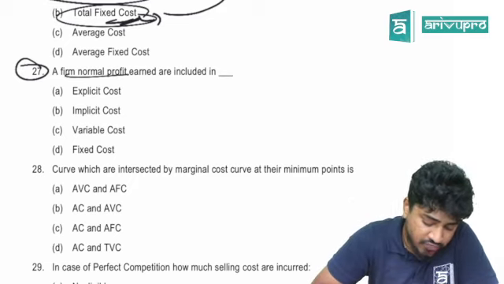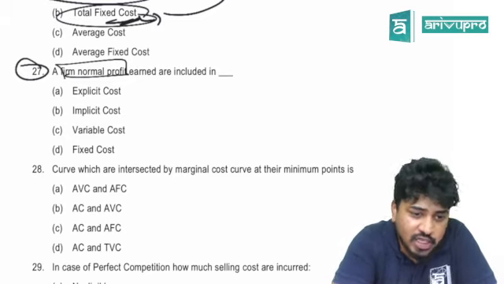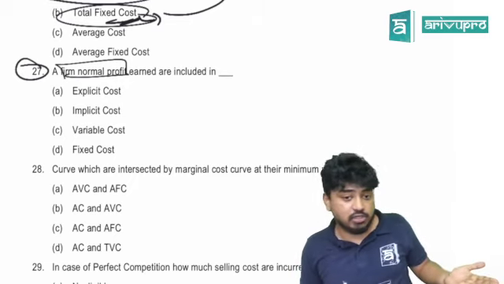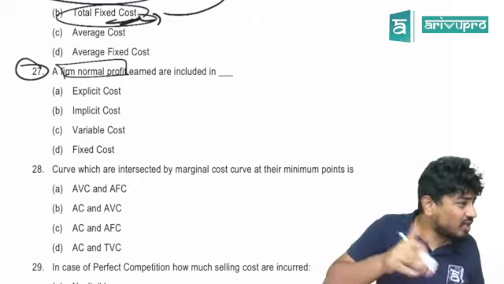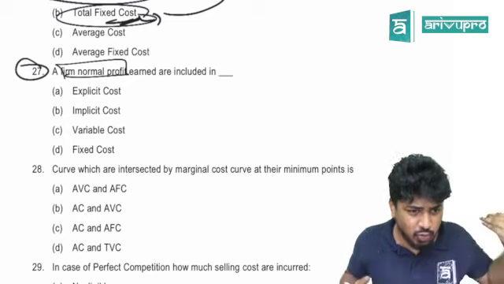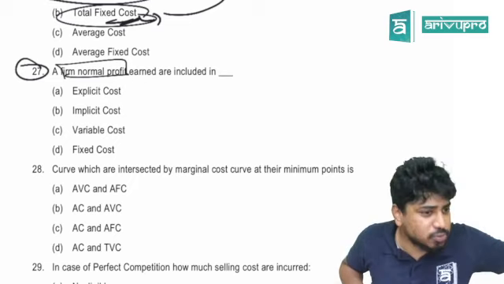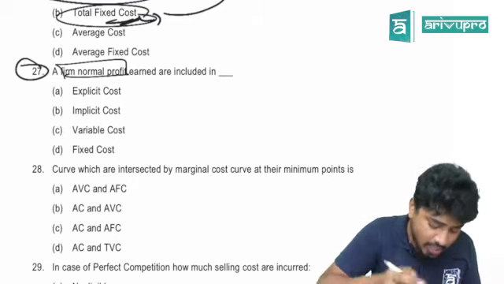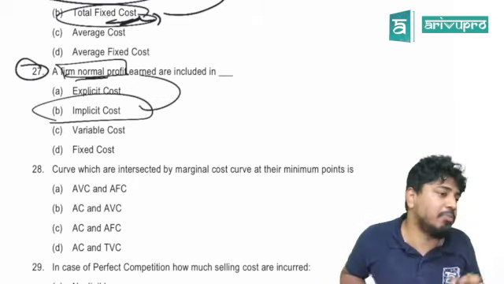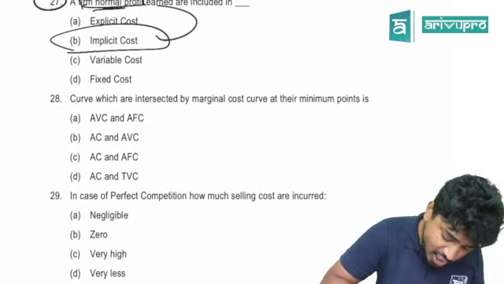See, if they are talking about normal profit, they are talking about zero economic profit. If they said accounting profit, then I would slide to explicit cost. But they are saying normal profit, another name for zero economic profit. Whatever you have discussed in accounting, do you go and say it's normal profit? You say profit, accounting profit, or net profit, gross profit. You don't say normal profit, right? Because they use the word normal profit, I am tilting. They have considered implicit cost also. Are we clear? Done.